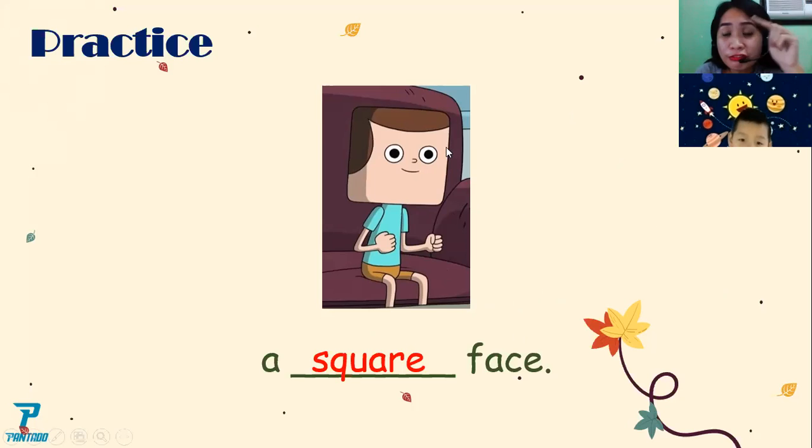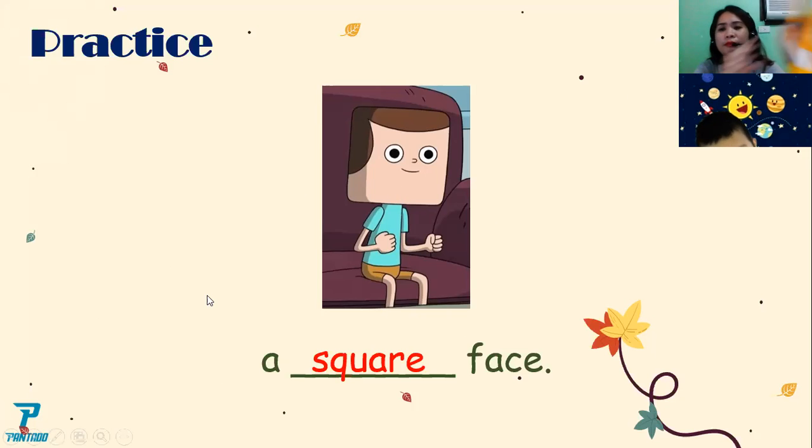But your face, look, doesn't have sides. Your face is oval. Okay? Your face is oval, not square. But this boy has a square face. Okay?